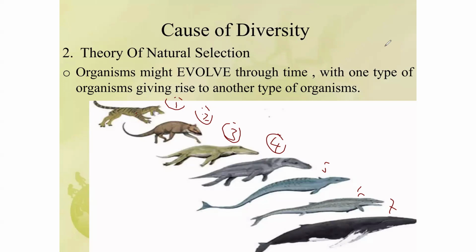Like, for example, if we take the saw-scaled viper, we call it asa in Hausa. Those are the kinds of snake that usually sleep. So we call them wolf adder. And we also have Naja nigricollis, those long snakes. In wolf adder, they are highly rich in protease enzymes. And it is through the process of evolution that they were able to produce all those enzymes that they usually use to attack.